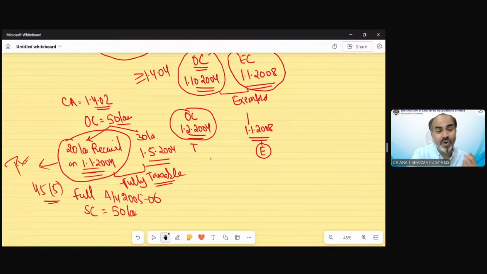The taxability rule was that if a part of the OC is received, we are going to tax the full compensation. So at the time of 1st January 2004, because we received 20 lakh, we have to tax the full 50 lakh rupees. And whatever remaining amount, 30 lakh, would be received afterwards has no relevance, because we have already taxed the 50 lakh rupees exemption completely when 20 lakh has been received. So if part of the OC has been received before 1st April 2004, then the full OC is going to be taxable.